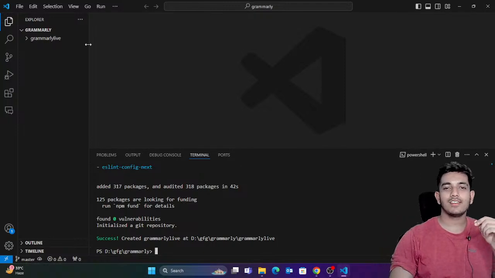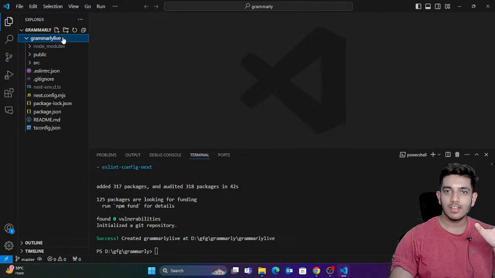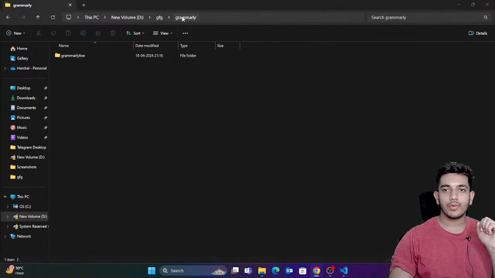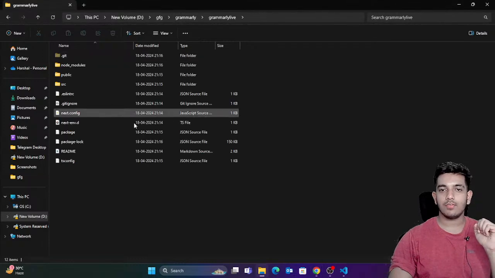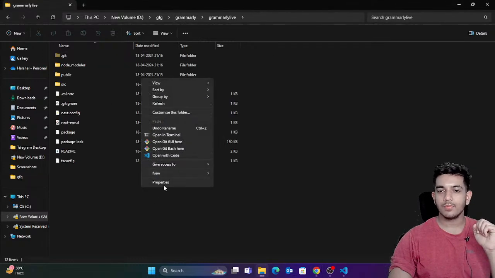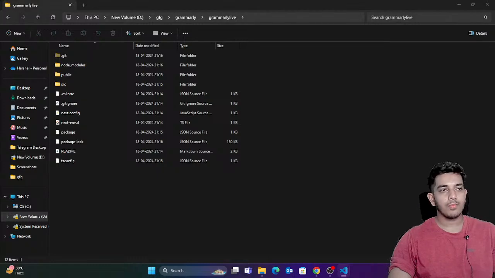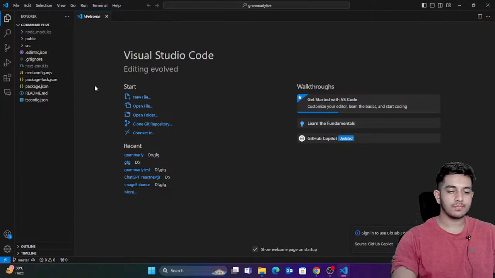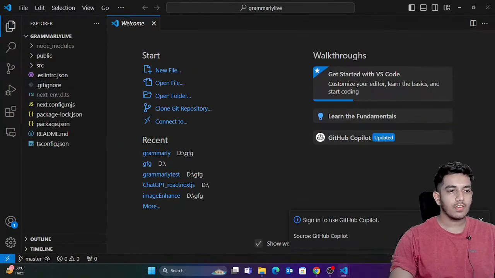Okay, so the application has been installed. We have created a fresh Next.js application. You can see it's here. So what you're gonna do is you can see that inside this folder we have this project created. I'm just gonna right click, open with VS Code. Okay, and it's here. Perfect. So we have this project, right?